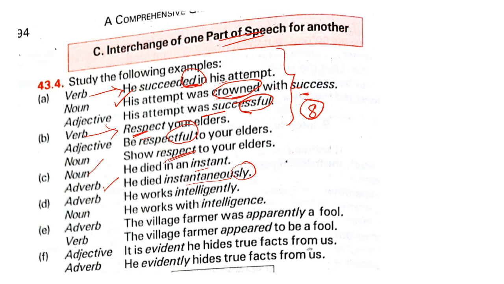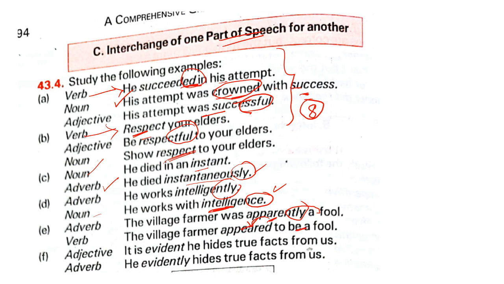Again, he walks intelligently. Now here, he works with intelligence. Generally, CE will be noun. Ly will be adverb. Be careful. Adverb. The village farmer was apparently a fool. The village farmer appeared to be. देखा? Apparently meaning you should know it is appearance. So the village farmer appeared to be a fool.